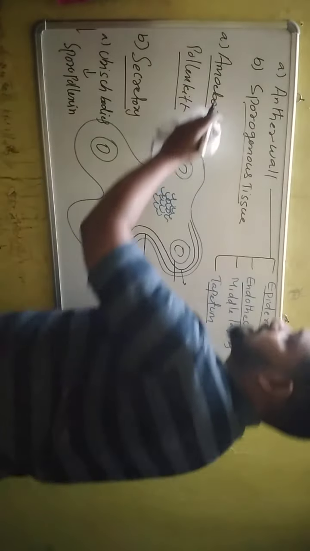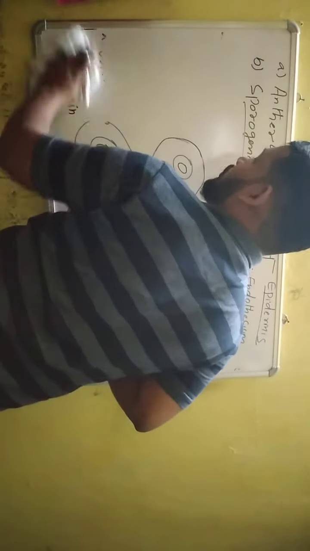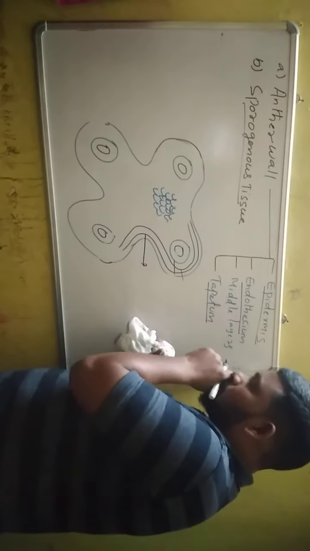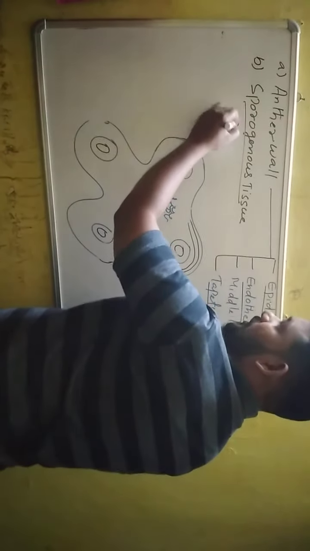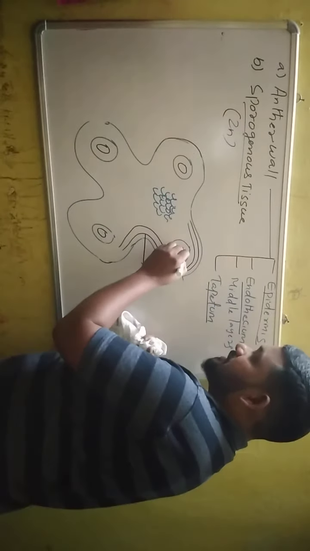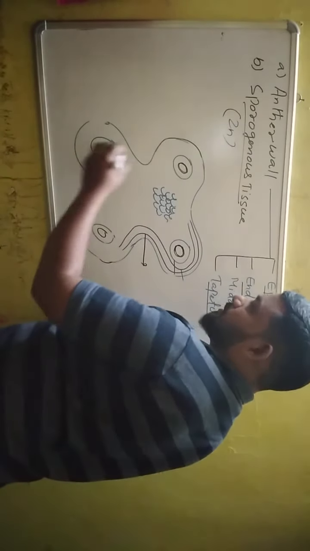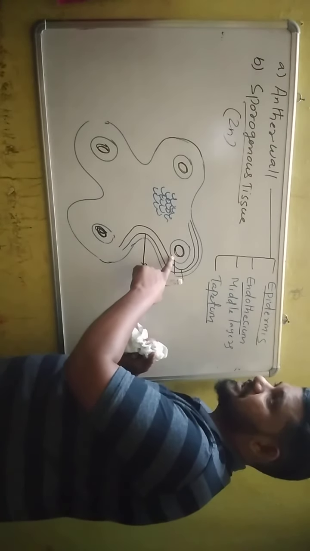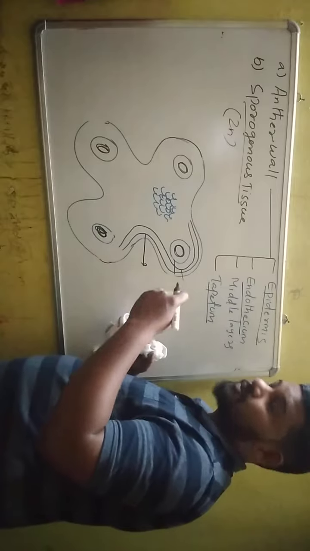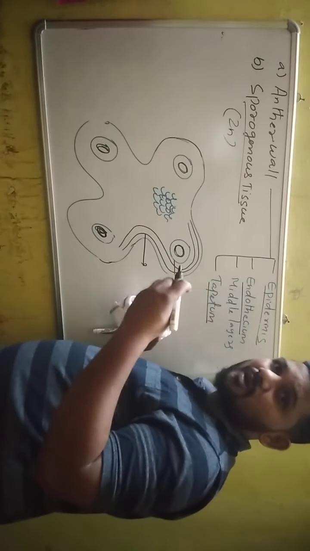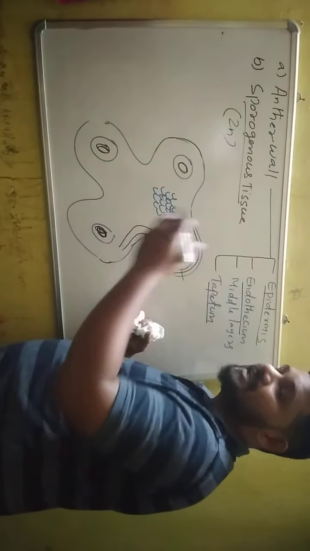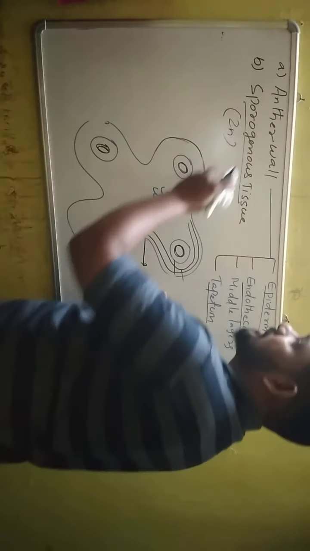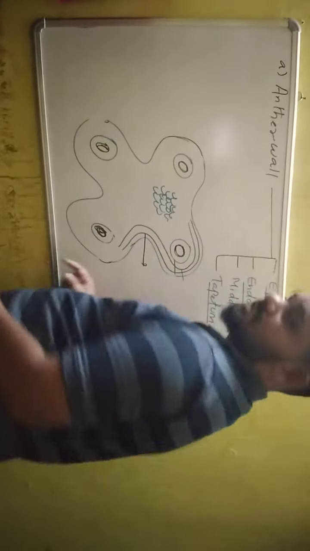And the next part of the anther is sporogenous tissue. Sporogenous tissue is a diploid tissue. It fills the interior of the microsporangium. The sporogenous tissue develops along with the growth of the anther and increases in number. And every cell of sporogenous tissue is able to develop into a microspore mother cell.